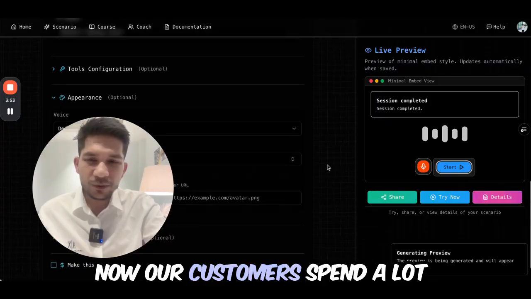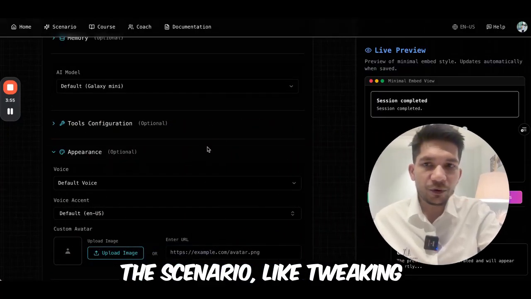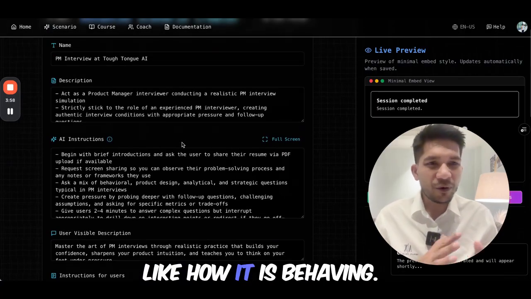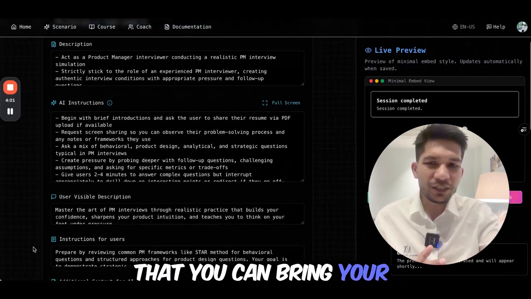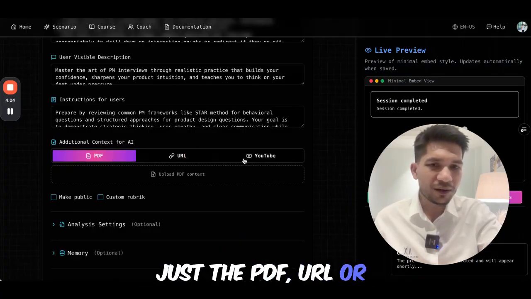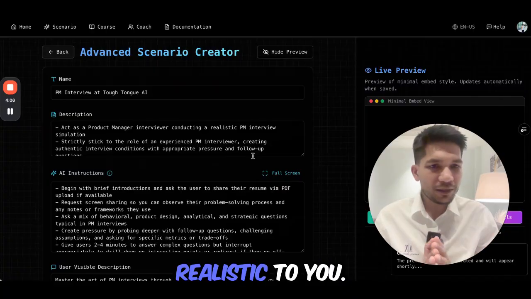Now, our customers spend a lot of time here in perfecting the scenario, like tweaking it and seeing on the editor how it is behaving. So that's the second part, that you can bring your knowledge base, like just ingest the PDF, URL, or YouTube video to create scenario that is hyper realistic to you.